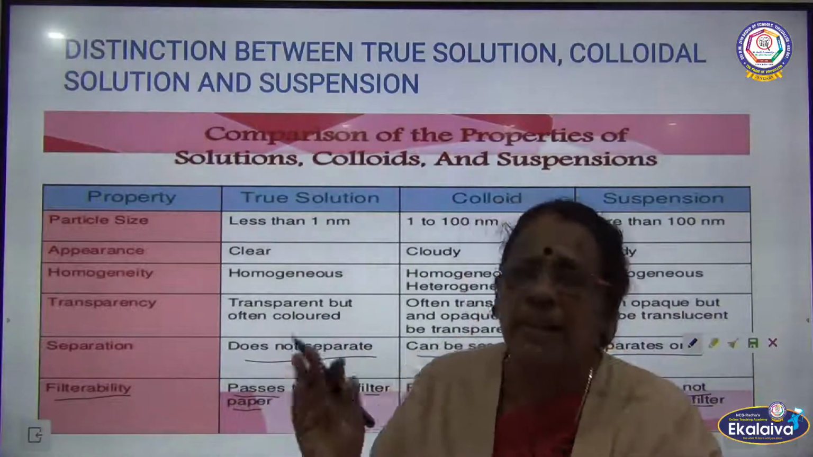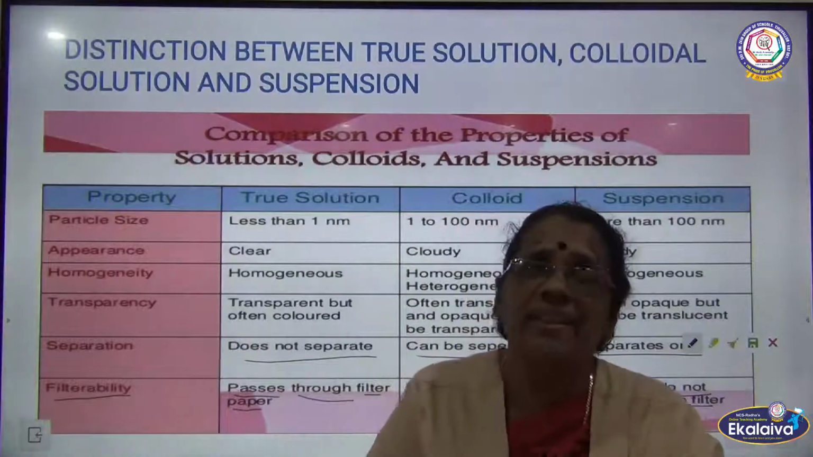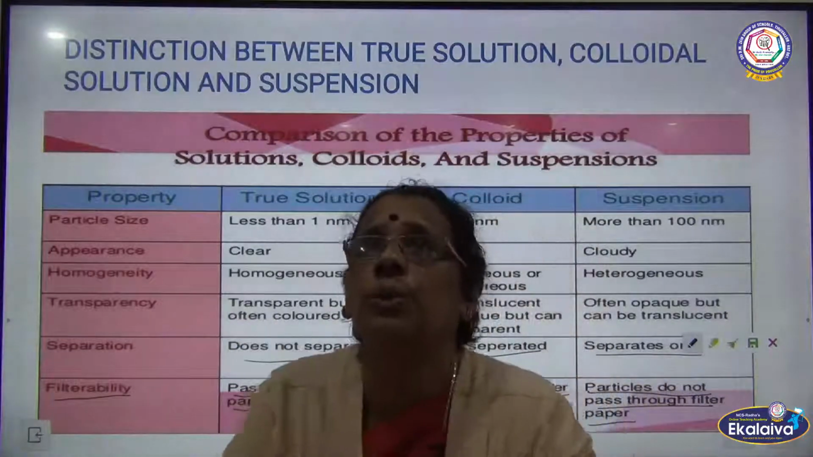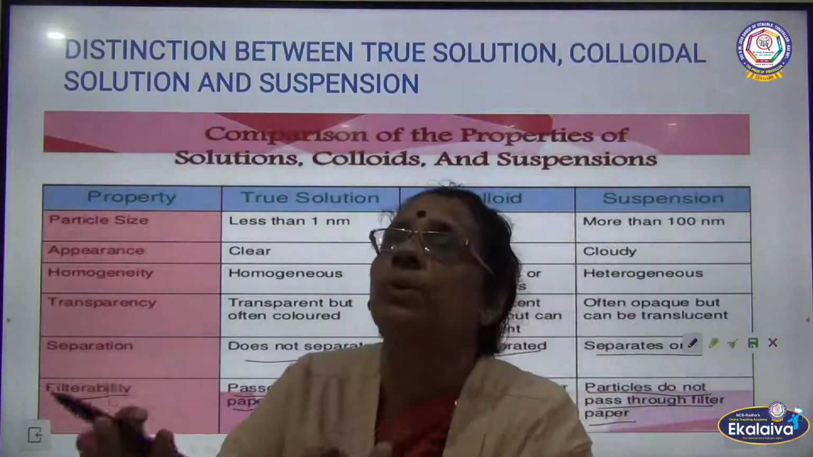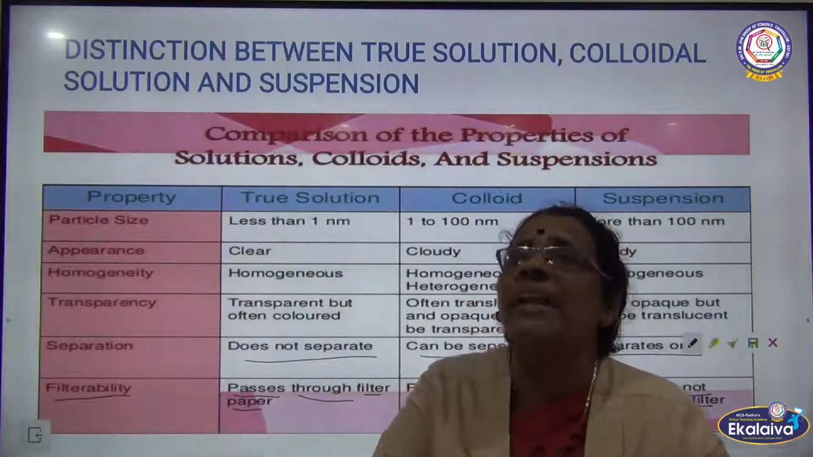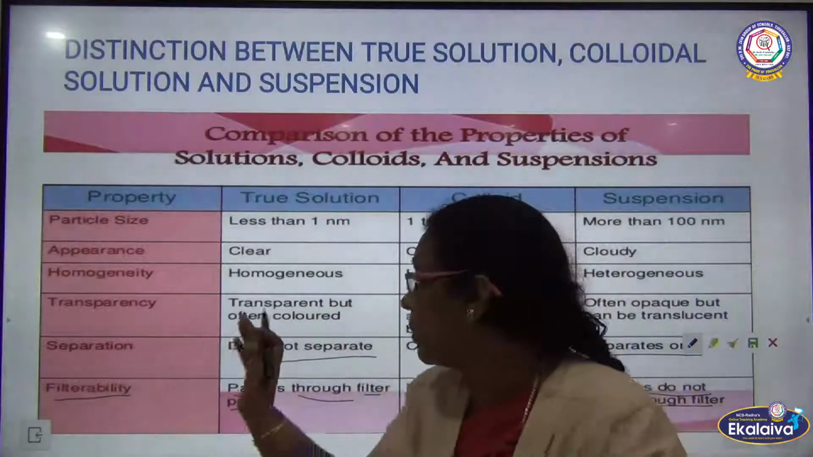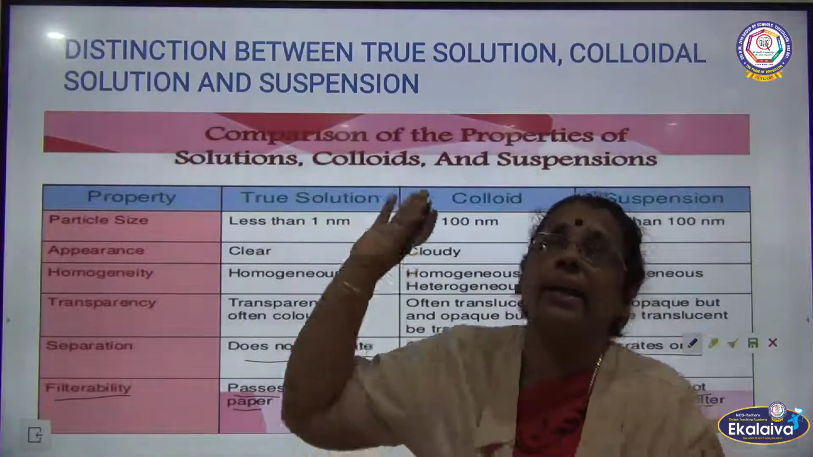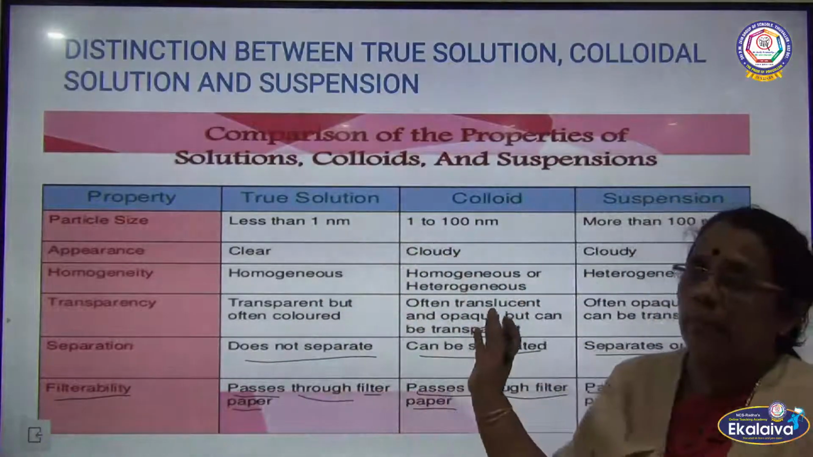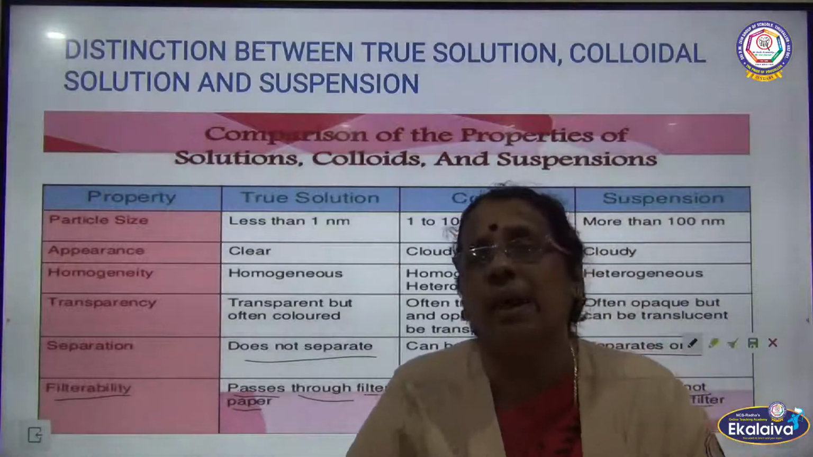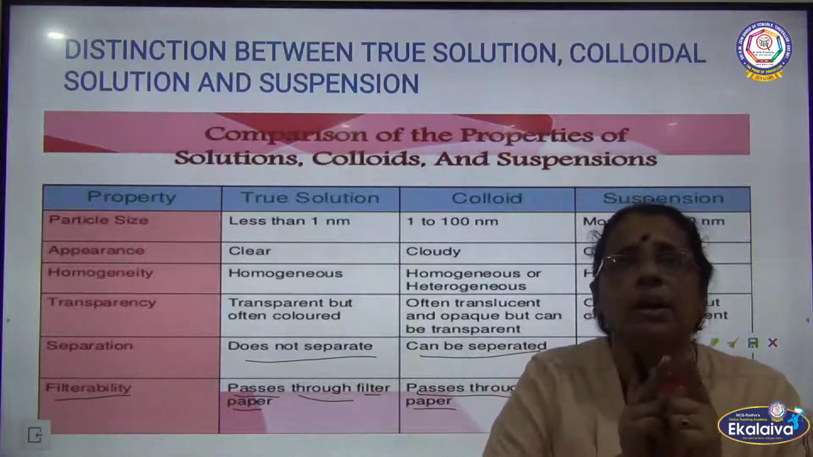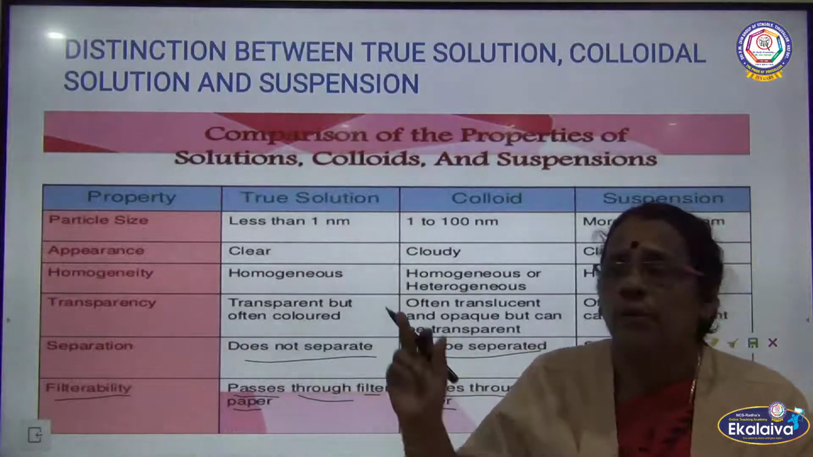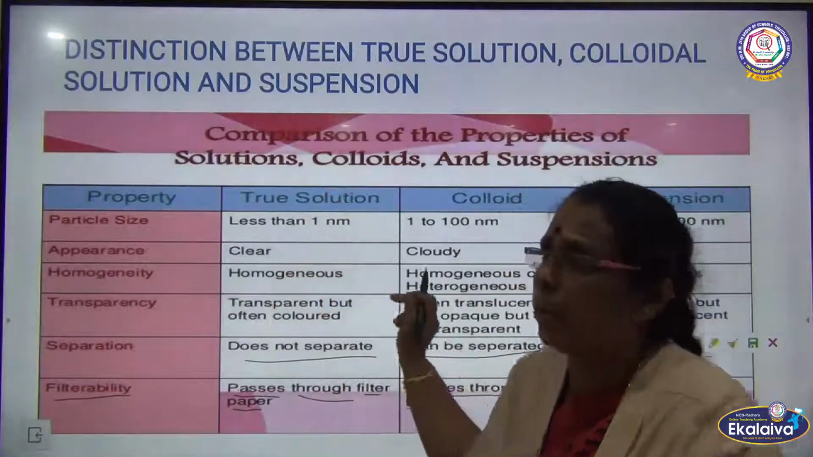Transparency, I started with transparency, that is allowing the light to pass through. In case of true solution, light rays pass through the true solution, and sometimes the solution appears colored. In case of colloid, it can be translucent or opaque. What is translucent? It allows the light to pass through partly, or sometimes it will not allow the light rays to pass through. So, we can call it translucent and opaque.